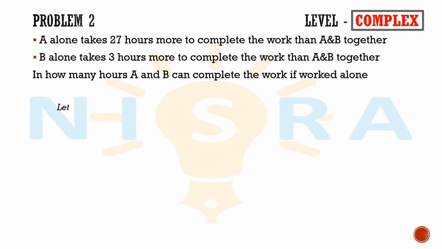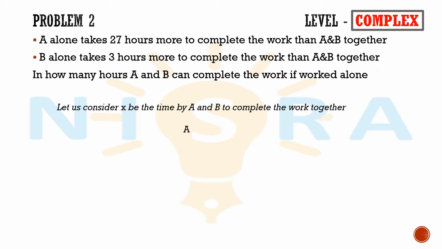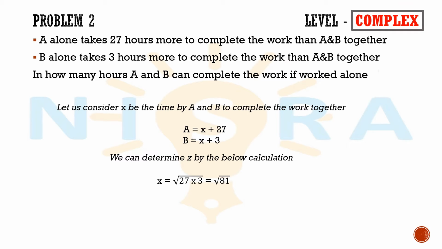Let us consider x to be the time taken by A and B to complete the work together. Based on statements 1 and 2, we can write A will take x plus 27 hours, B will take x plus 3 hours. Now we can determine x by the below calculation. So x is equal to square root of 27 multiplied by 3. Solving this, we'll get 9. So A alone can do it in 9 plus 27, which is equal to 36 hours. B alone can do it in 9 plus 3, which is equal to 12 hours.